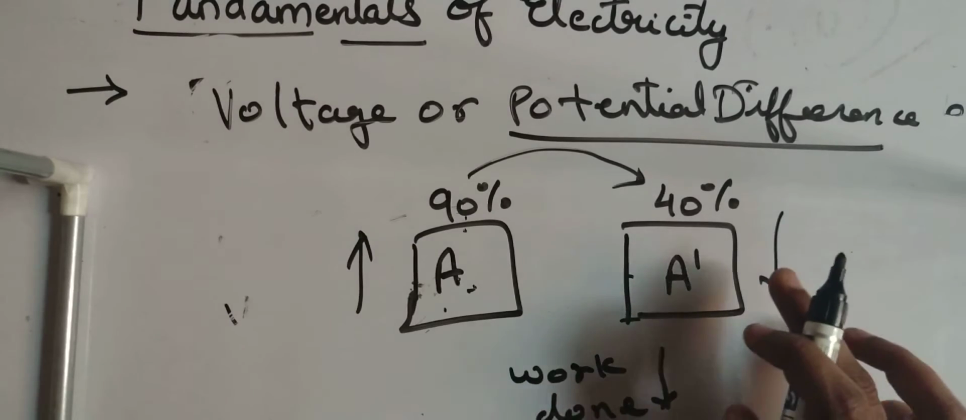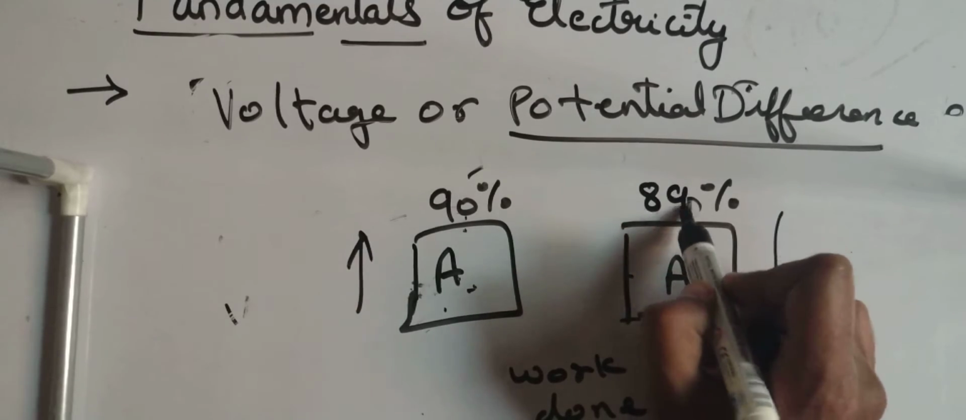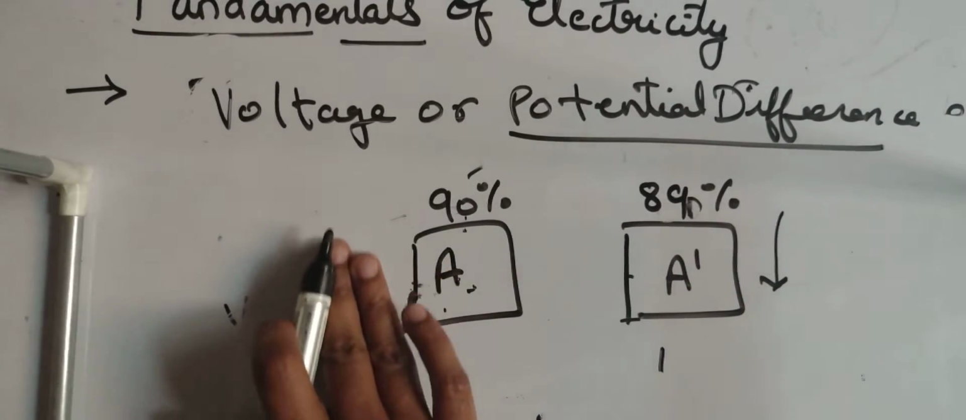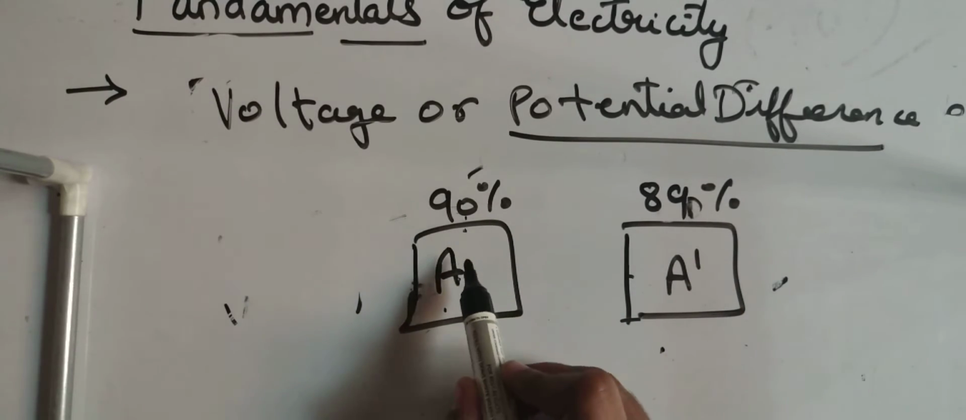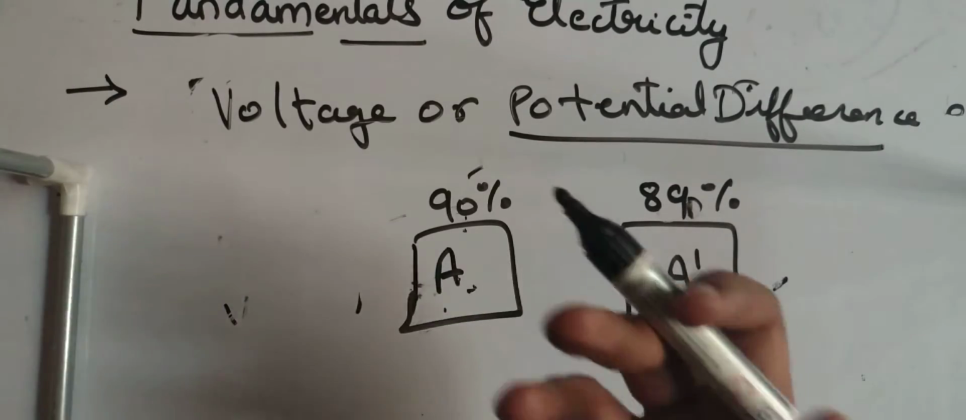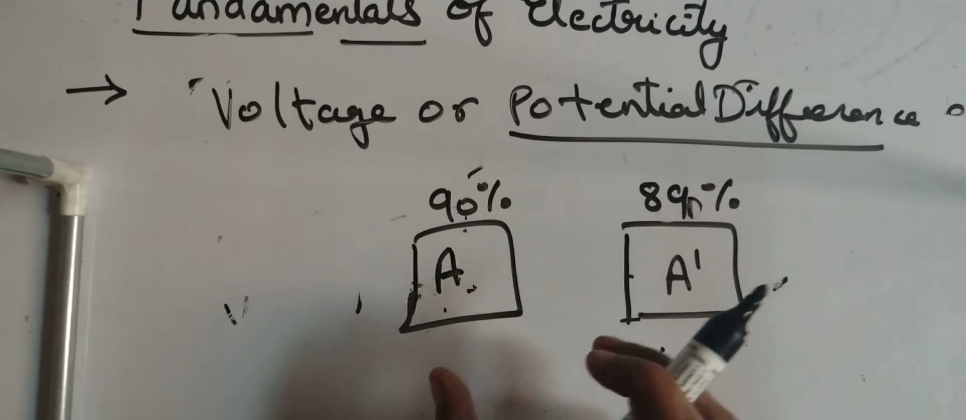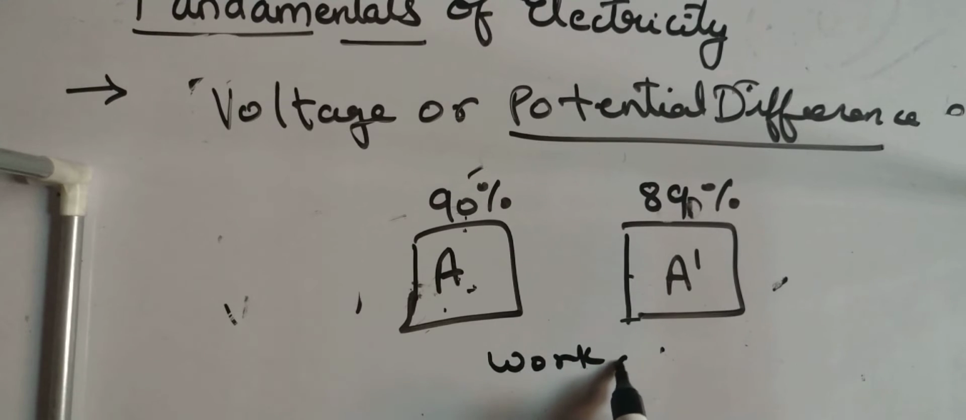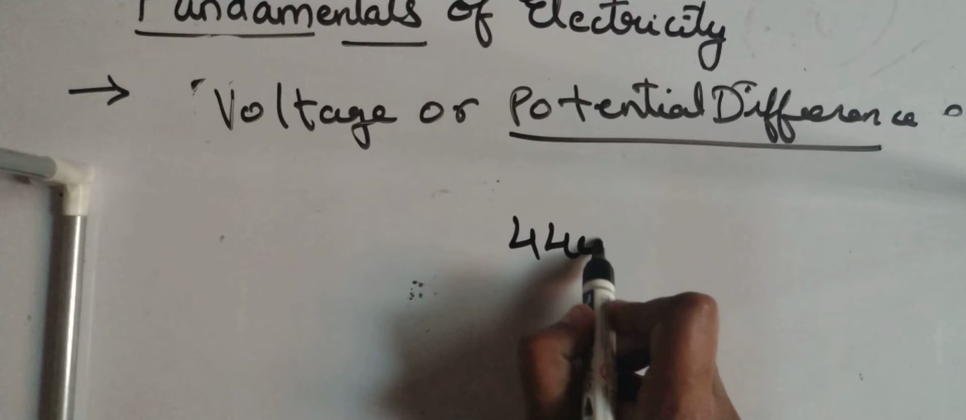But if A dash has also secured say 89%, then A and A dash have fairly the same potential, means the same attitude. So there will be no exchange of information. To transfer information, or to transfer the charge, the work done here will be much higher. That's why potential difference comes into existence, where we say the potential difference is 440 volts.